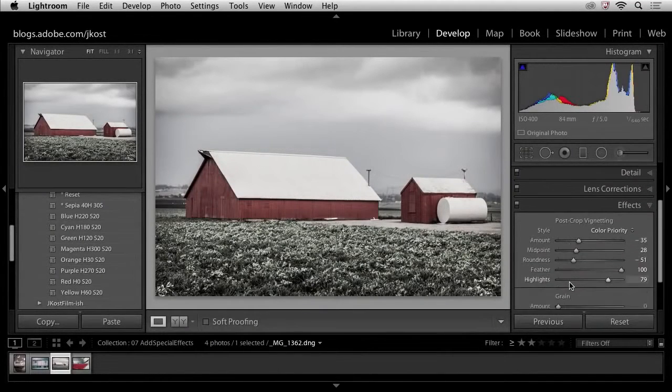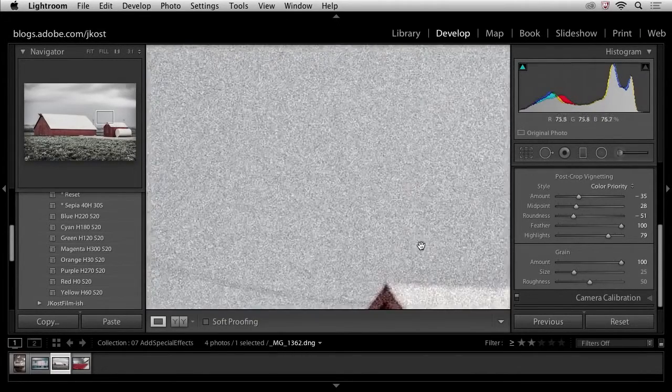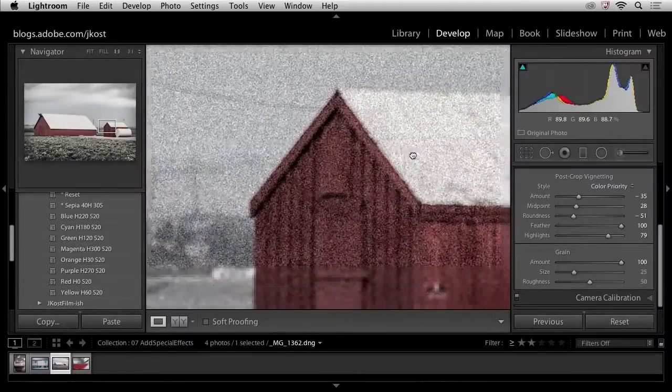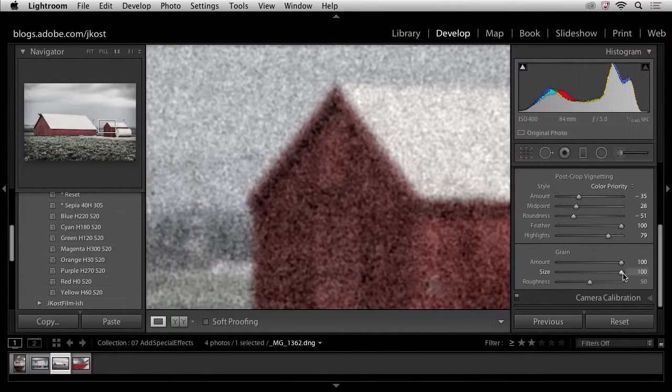All right, let's scroll down a little bit more and let's take a look at the different grain options. Here I'm going to increase the amount to 100% so that we can really see the grain. In fact, I might even just zoom in on this area here so that you can see the difference. So this is with as much grain as you can add. We can also increase the size here. Of course, we're going to lose detail in the image, but it gives this kind of really nice soft effect.